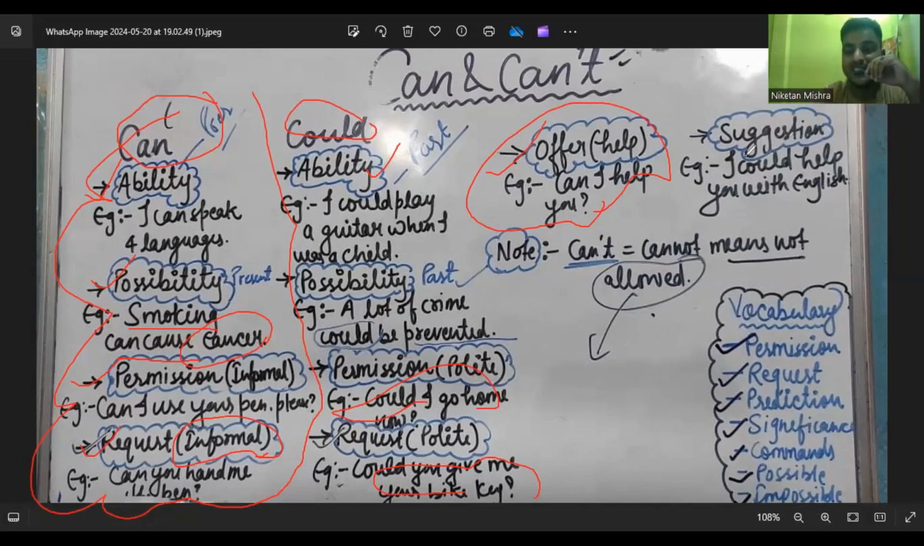Or whenever we give a suggestion, then also we use can. Or if you want to sound polite, then you can move to could. For example, I could help you with English, or I can help you to learn English. So this is all about can and could.